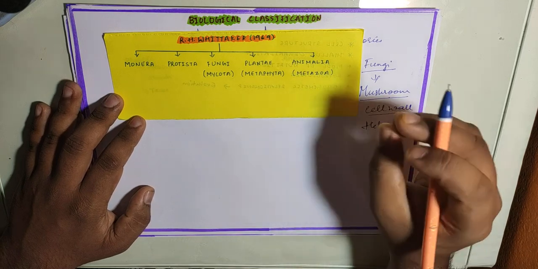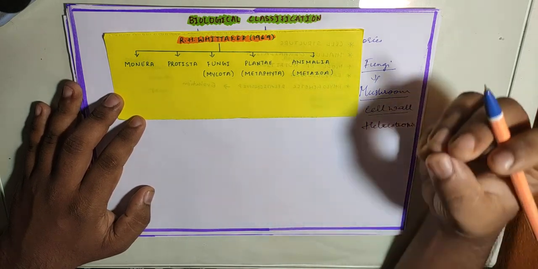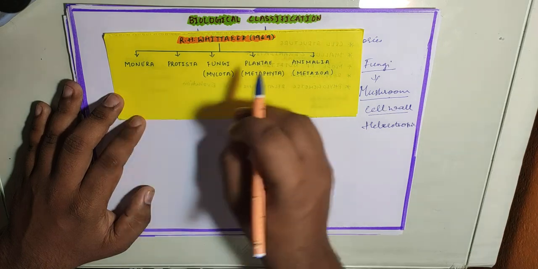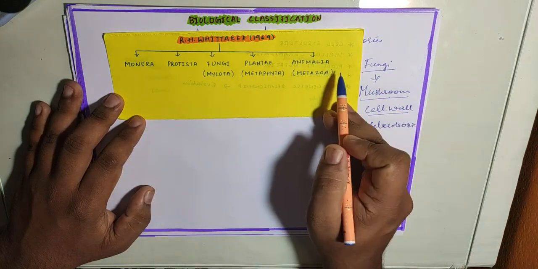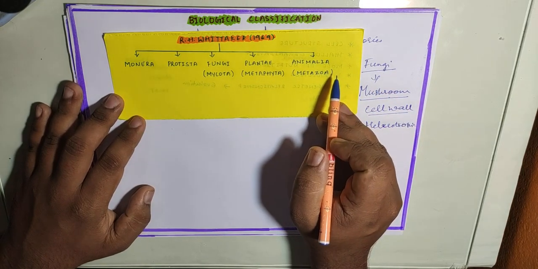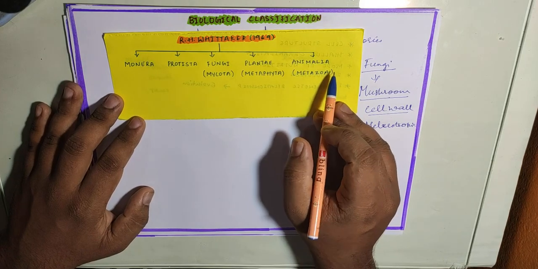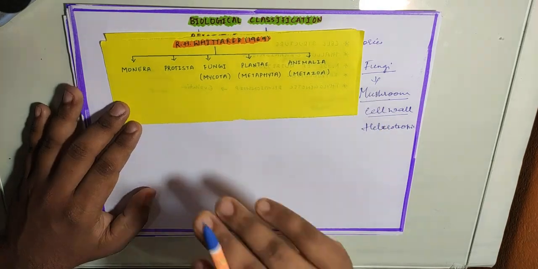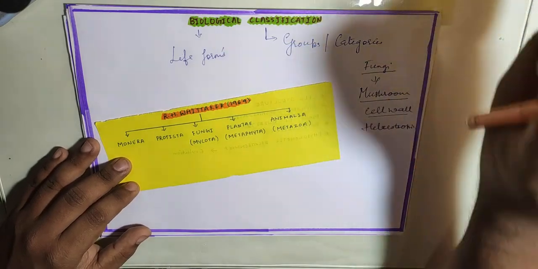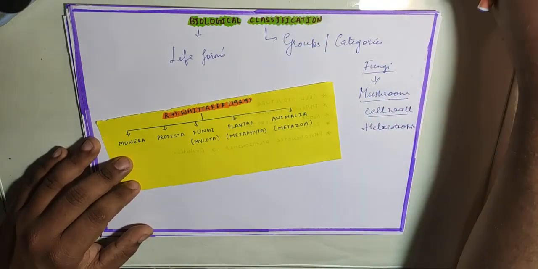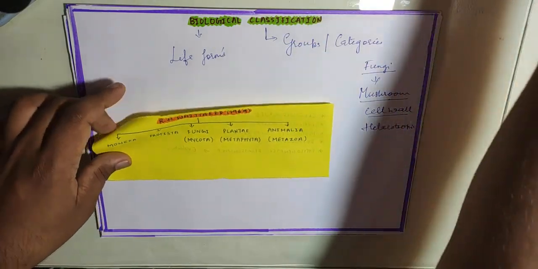That is, whatever organism we get, we can study that organism and put it in any of these 5 kingdoms of classification, which makes classification very easy. Now he had also made certain criteria for this classification. Now let us study the important criteria for the classification.